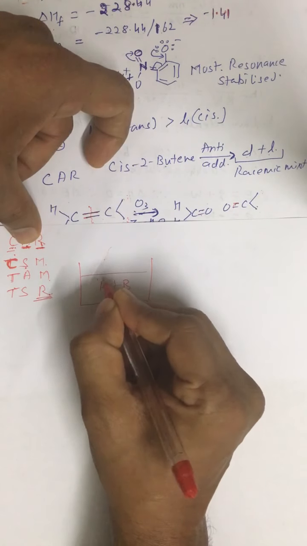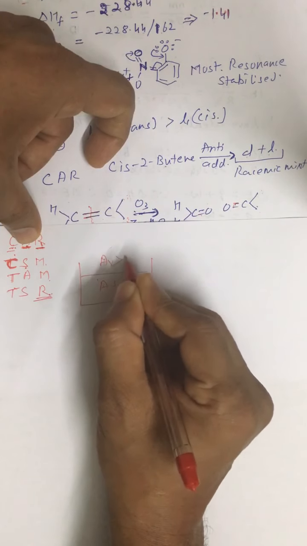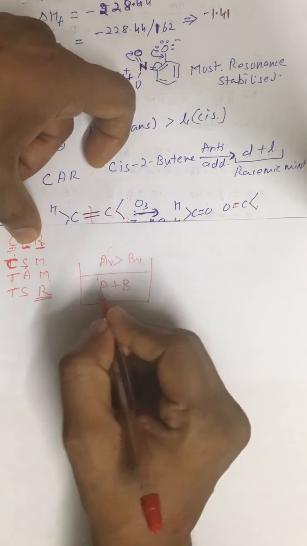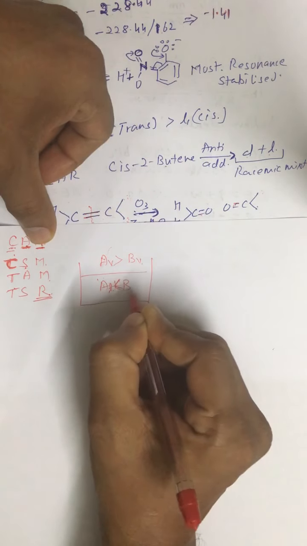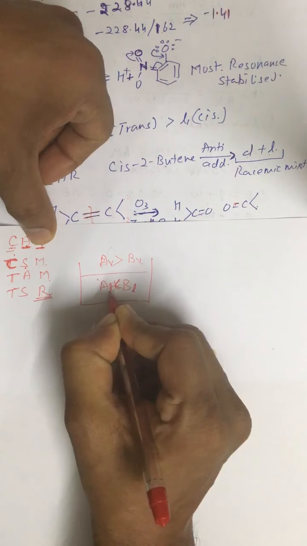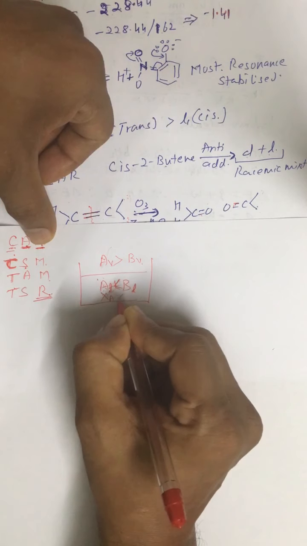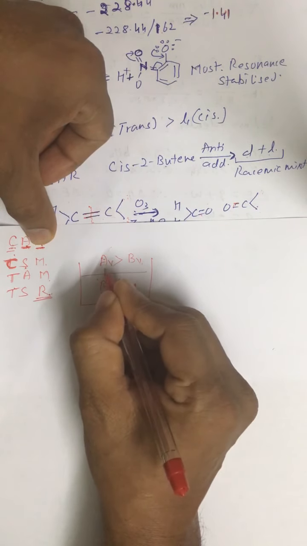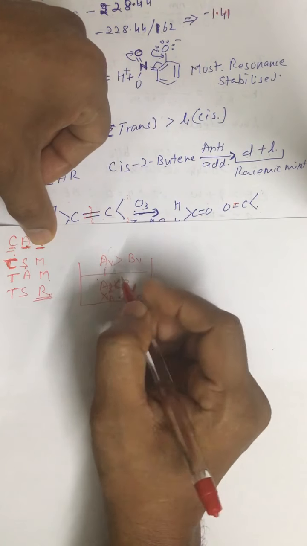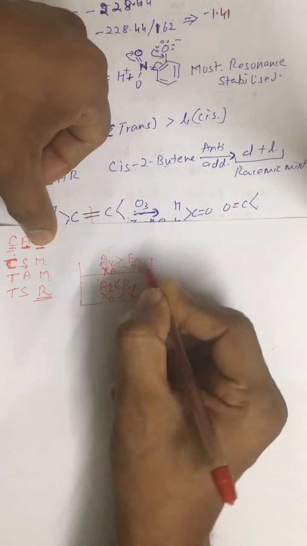Obviously A is more volatile, that means in vapor state vapors of A will be more than vapors of B. So obviously the mole fraction of A in liquid state is less than the mole fraction of B in liquid state, whereas in vapor state the mole fraction of A is more than the mole fraction of B.